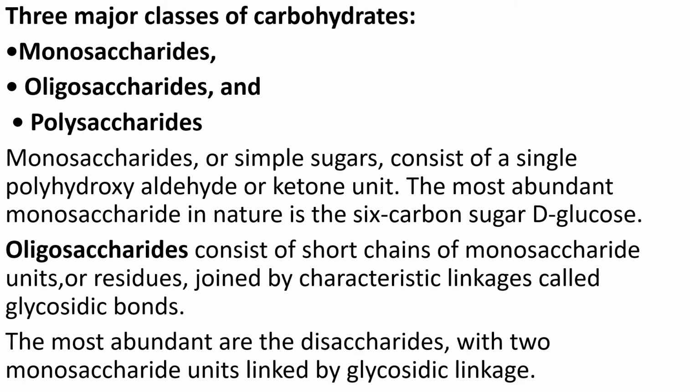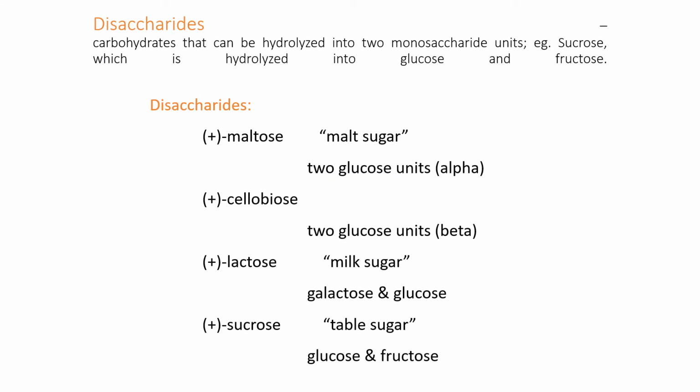And the most abundant disaccharides are with the two monosaccharide units linked by the glycosidic linkage. Disaccharides, as we know, are made up of two monosaccharide residues linked by the glycosidic linkage. And the commonly existing disaccharides are maltose, cellulose, lactose, and sucrose.